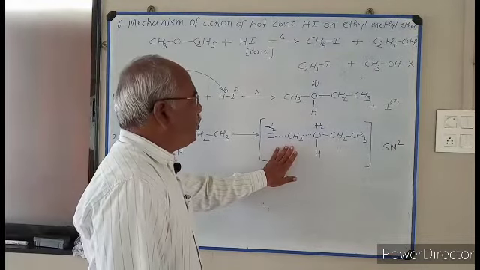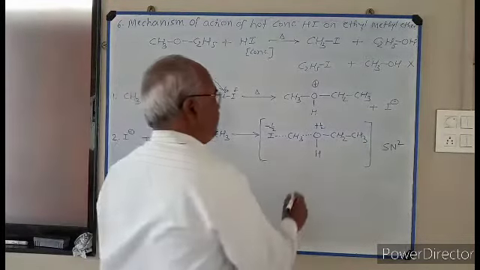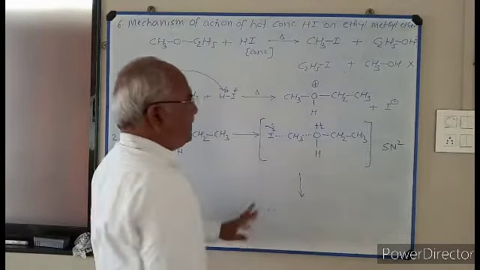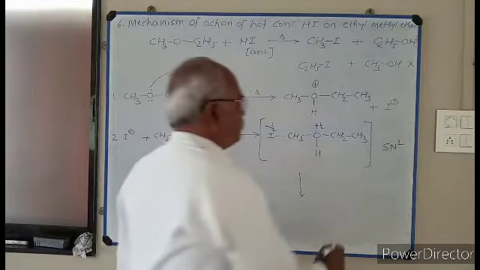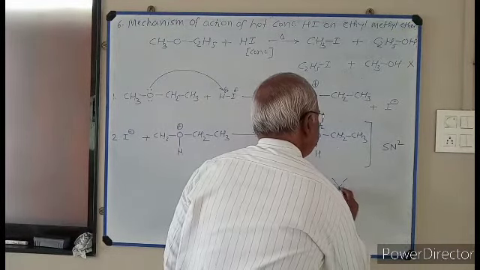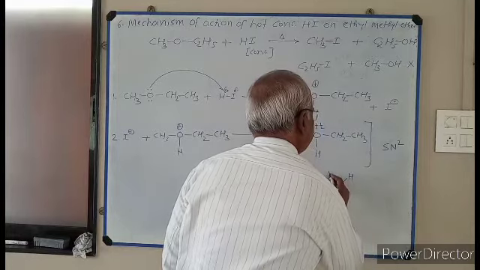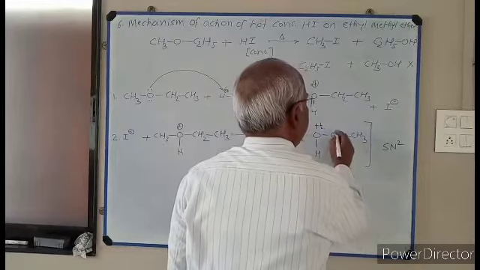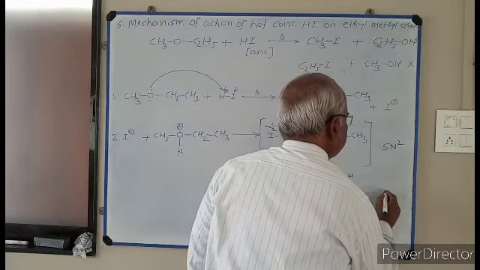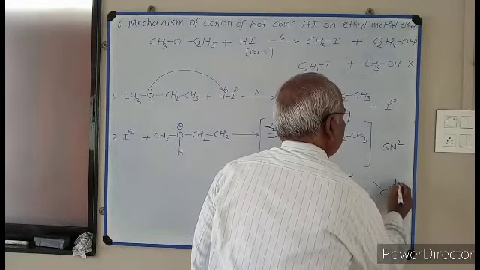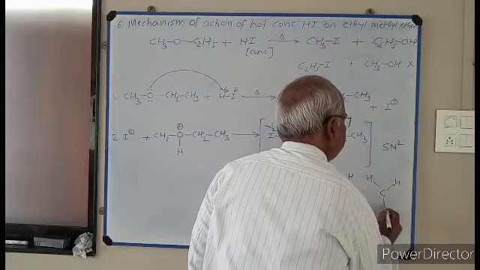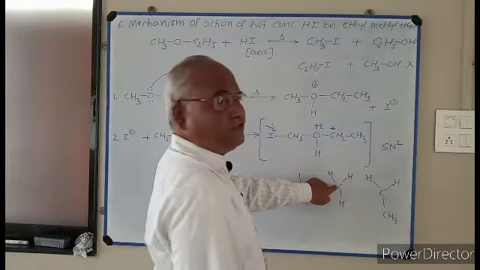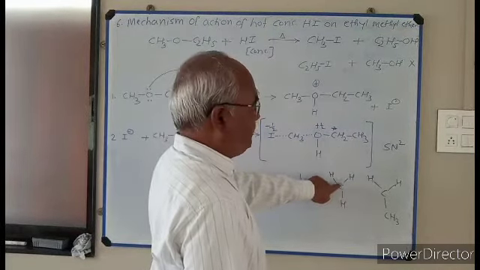So after the formation of this transition state, look here, I am going to write the third step directly. This methyl group can be written like this. This is methyl group. And this carbon can be denoted like this, carbon, 2 hydrogen and here methyl group. This methyl is least substituted carbon.